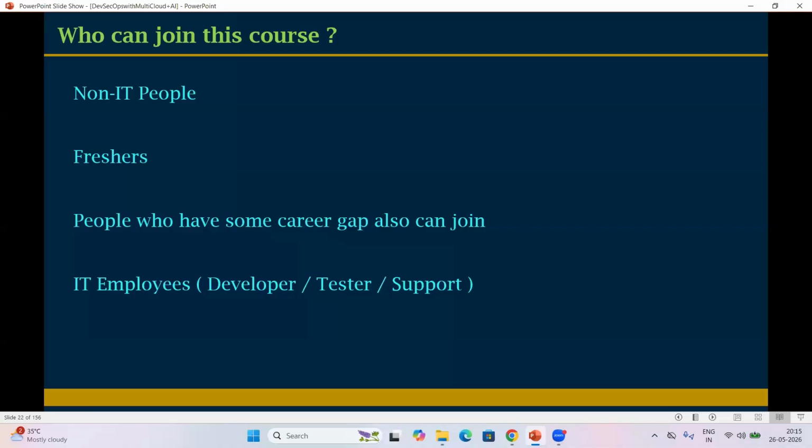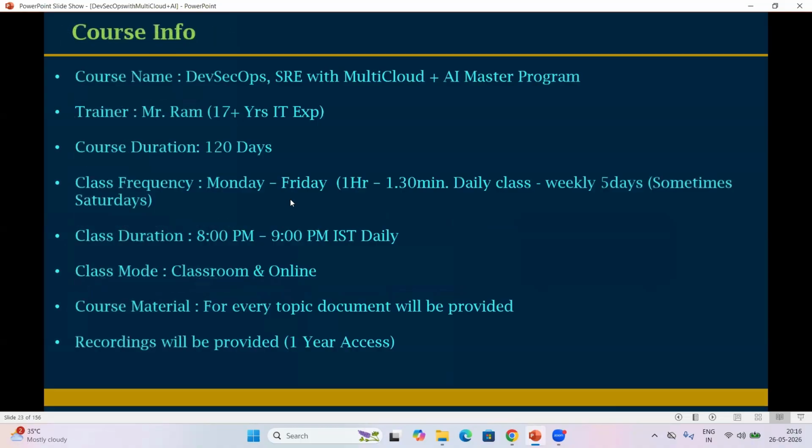So DevOps is automation, right? So non-IT guys, freshers, people who have some career gap, and IT employees can all join this course. Fine. Next one, look at my screen.